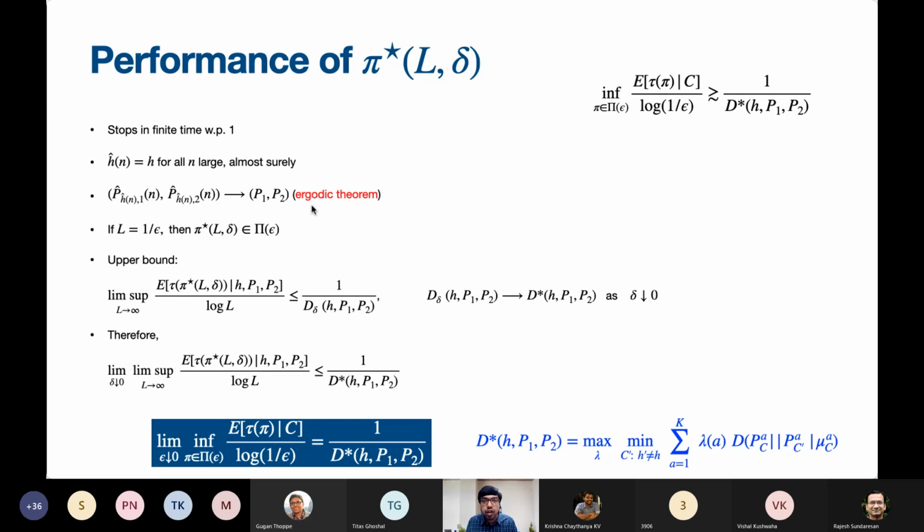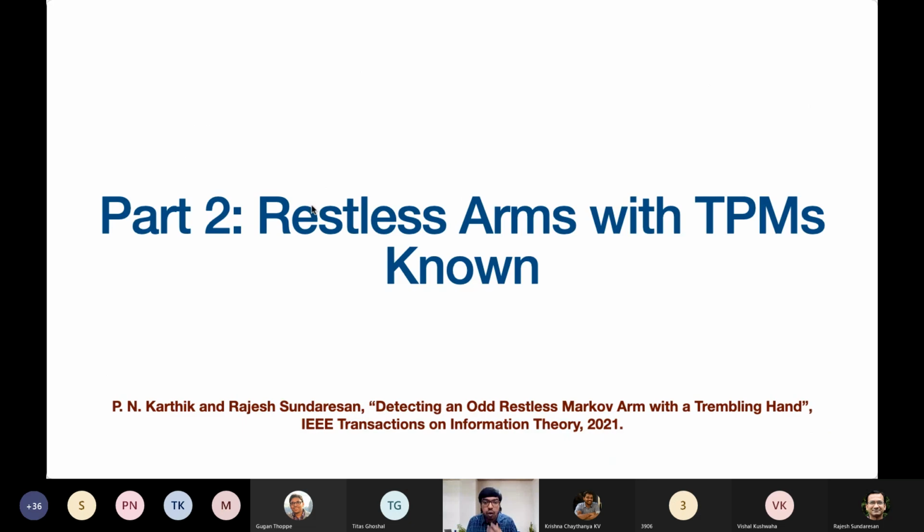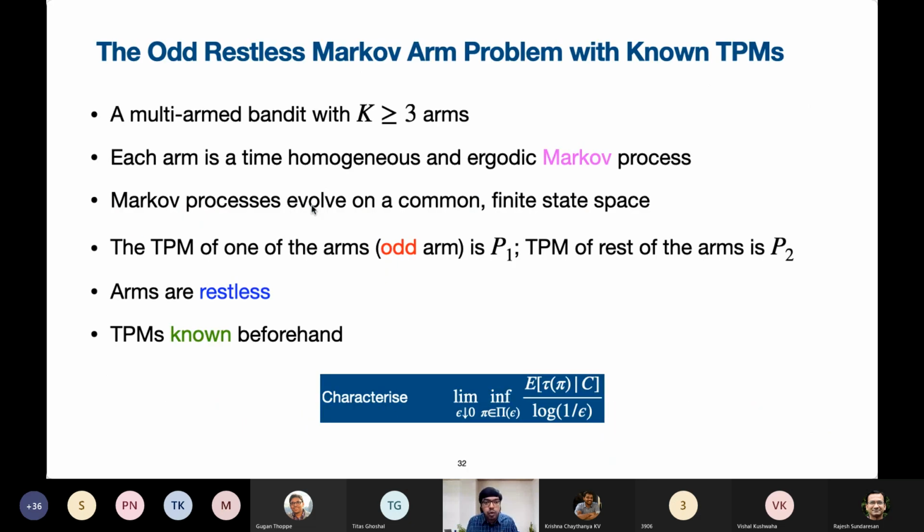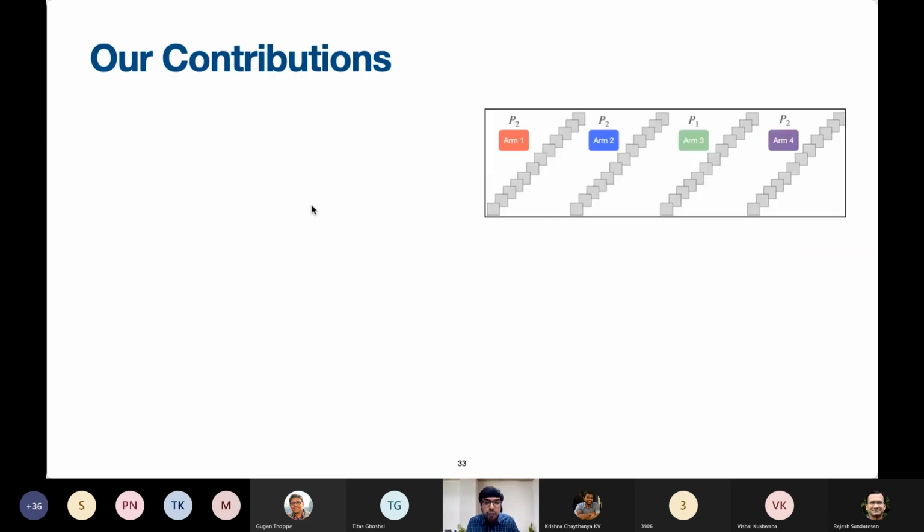So this is as far as the setting of rested arms is concerned. I will now lift this analysis to the setting of restless arms. Let's see how that can be done. Here, first we start with the setting that the TPMs are known beforehand. In other words, we know what movies we are going to be shown, and we have to identify where the odd movie is. Again, we want to characterize this growth rate. We anticipate it is still logarithm of 1 over epsilon, even in the restless case.